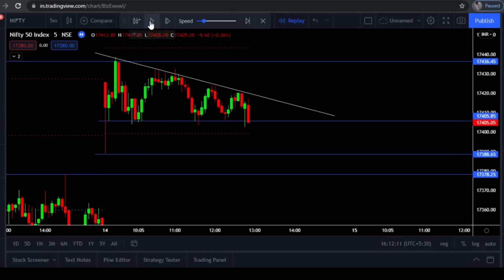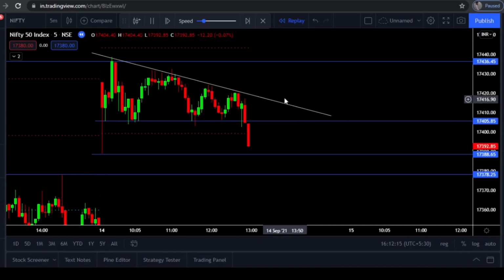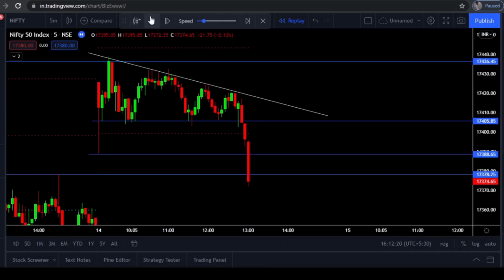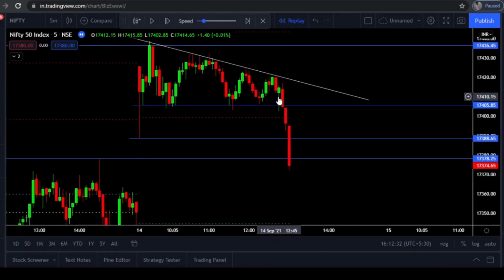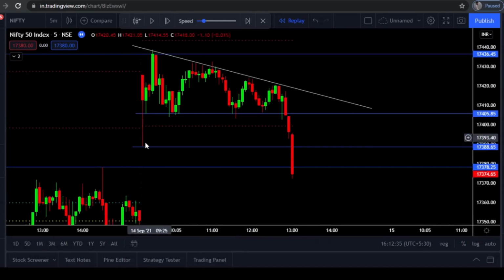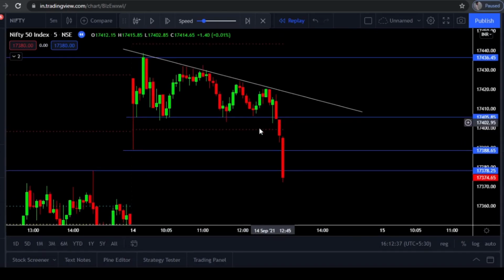Let me start the candles. We already have a support level here, we already have a trend line here, and now you can see Nifty also broke the support level. You can see how big the move was once the support level was broken. Nifty broke the R1 resistance, which was acting as a support for the price. After that, you can see how big the move was here. Nifty also broke the current day low. There was no entry here.